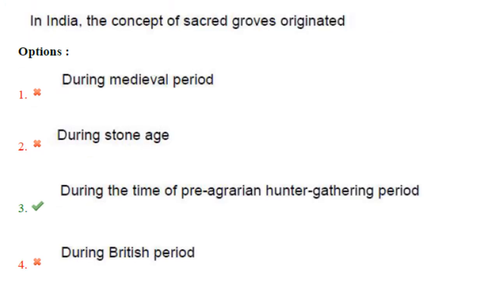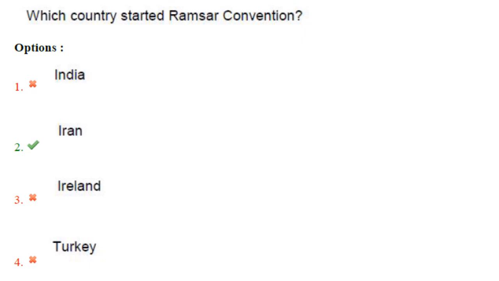Then, in India, the concept of sacred groves originated. So, what are sacred groves? These are groves of trees that have special religious importance within a particular culture. So, it originated during the time of pre-agrarian hunter-gathering period. Answer is option 3. Which country started Ramsar Convention? So Ramsar Convention, it is a convention on wetlands that was signed in 1971 in the Iranian city of Ramsar. So which country started Ramsar Convention? It was Iran. Answer is option 2.